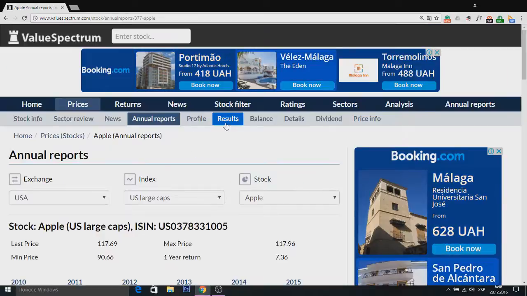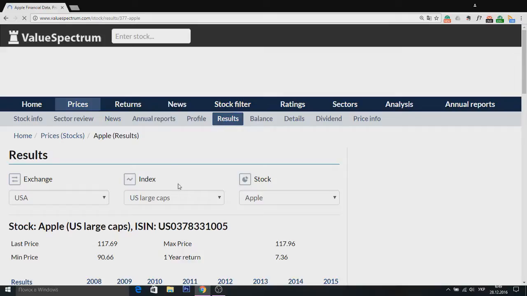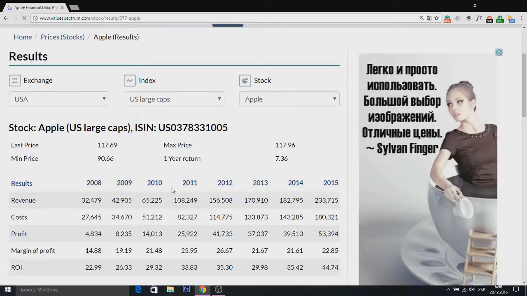So let's look at the results of Apple company. As we can see from this report, revenues are likely to increase during last 8 years. Its minimum level was at the beginning in 2008 and maximum level in 2015.